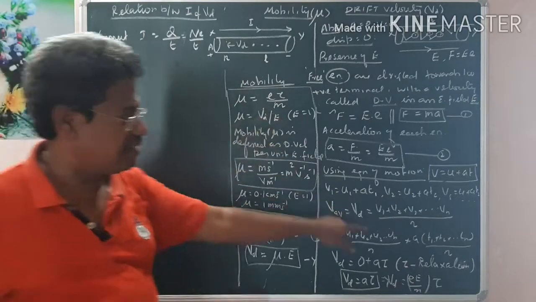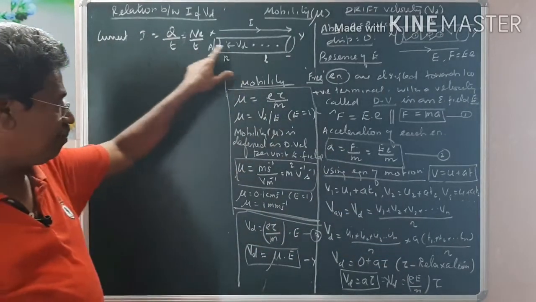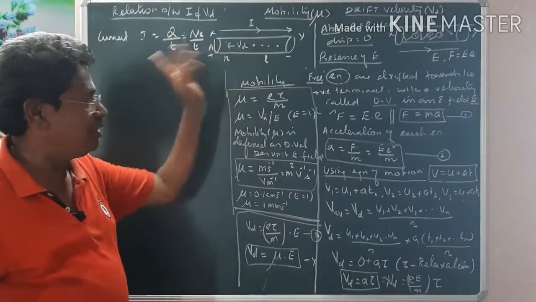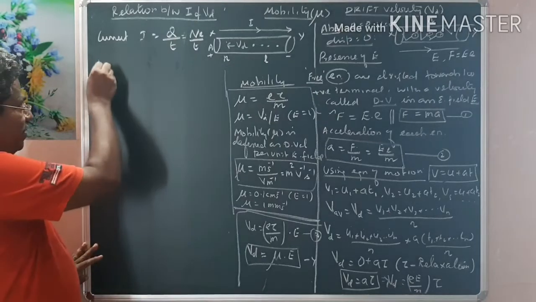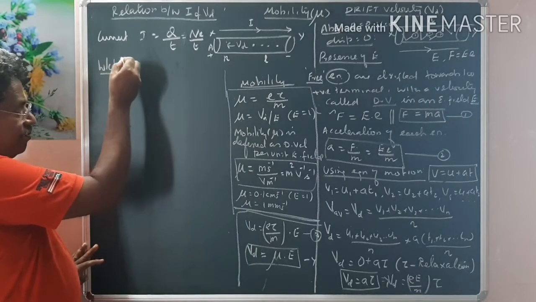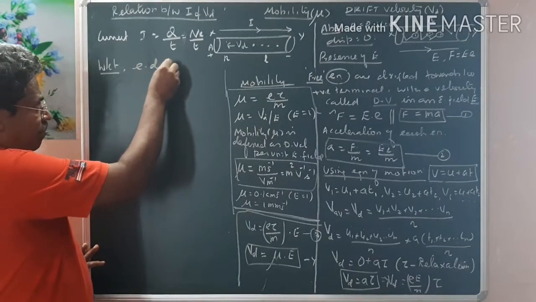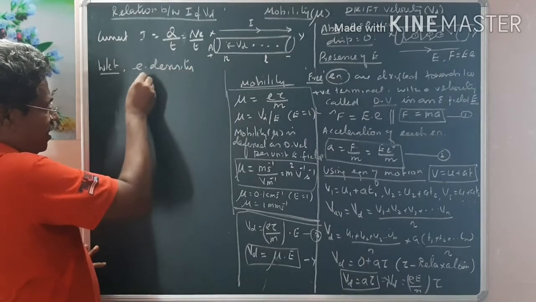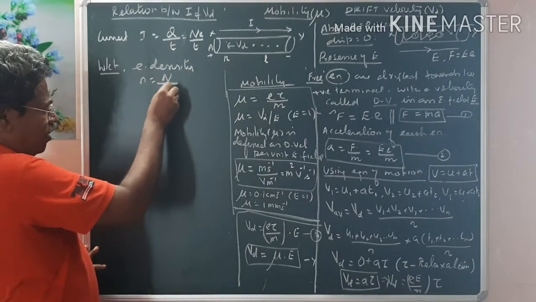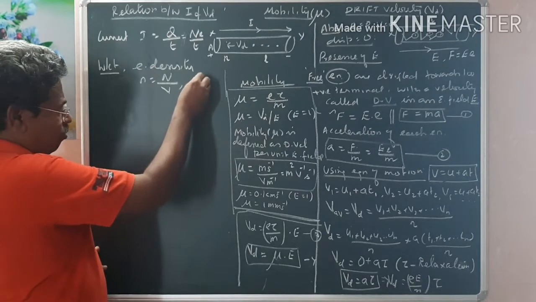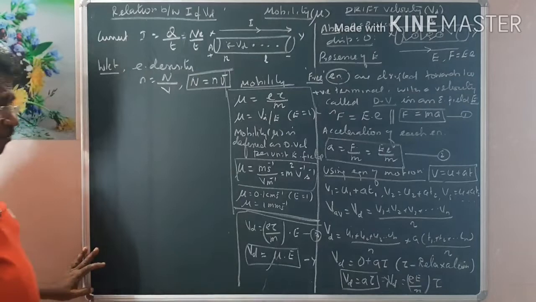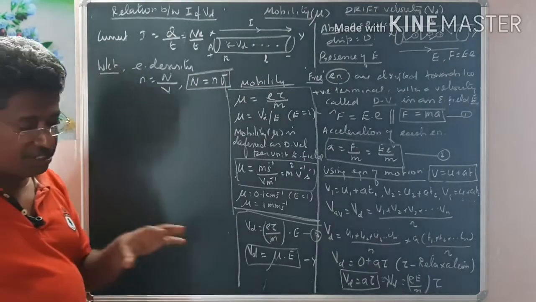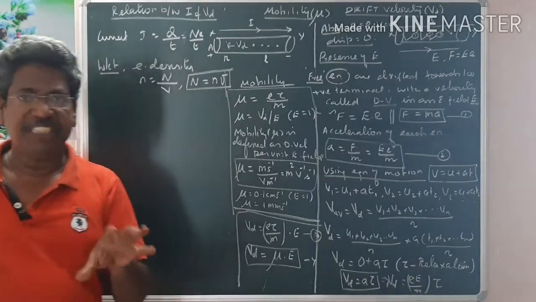Now this is not the relaxation time. This is the total time taken by the electrons to cross from Y to X, the total time taken to cross the entire length of the conductor. So let us try. First, we know that electron density is the number of electrons per unit volume. Therefore, the total number of electrons can be written as n into volume. This is our first one. If the electron density for any material is a constant, it is an intensive parameter.